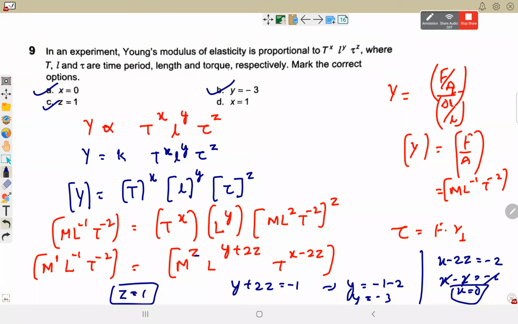So this is the second application of dimension, in which we have to compare the dimension on both the side and then compare the power, and we get the formula for the unknown quantity. The only limitation of this method is that K must be a dimensionless constant. It should be a numerical constant like a number. Like the Coulomb's law, gravitation law, those type of formulas cannot be derived because their constant also has its own dimension.